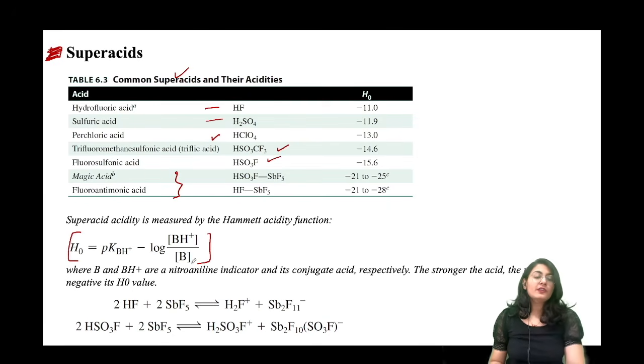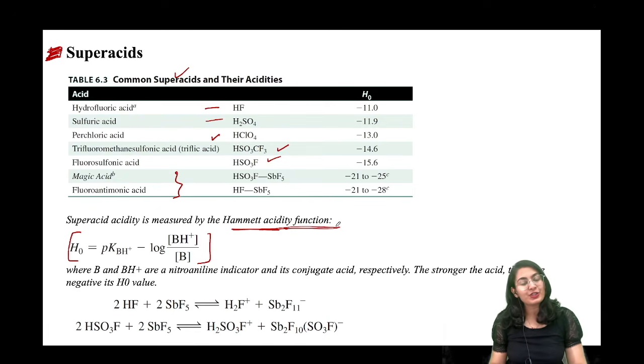So this is super acid, acidity is not measured by pKa because pKa scale तो cross करके चला जाएगा वो. It is measured by Hammett acidity function, जिसमें कि B and BH plus are nitroaniline indicator and its conjugate acid. It has got nothing to do with the concentration of acid. No, it is just the nitroaniline indicator. ठीक है. तो